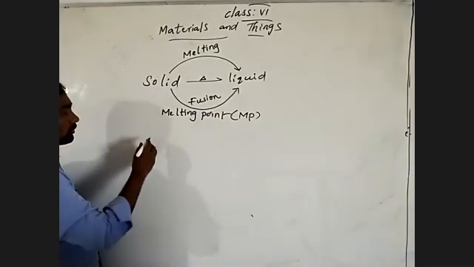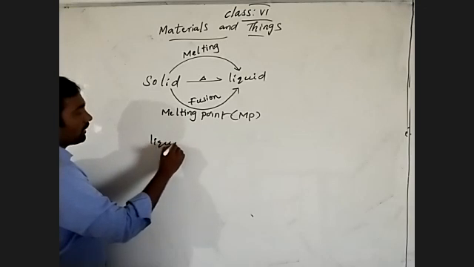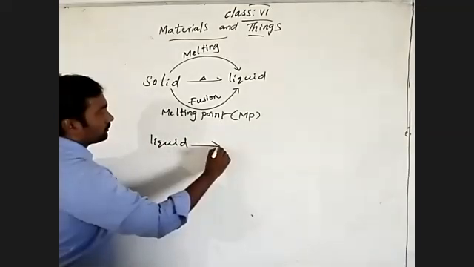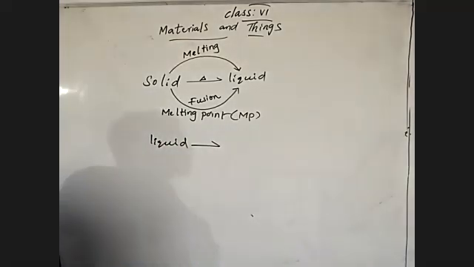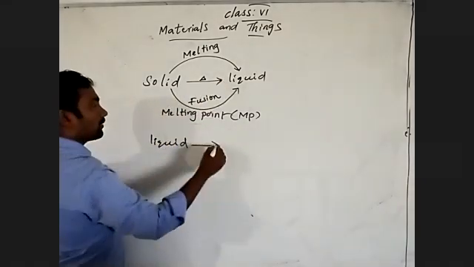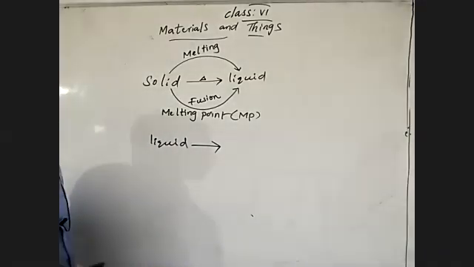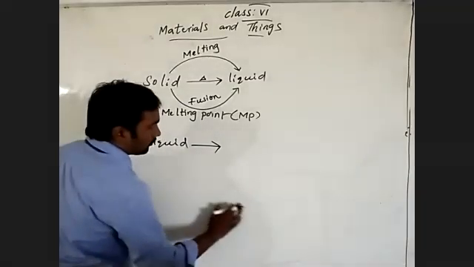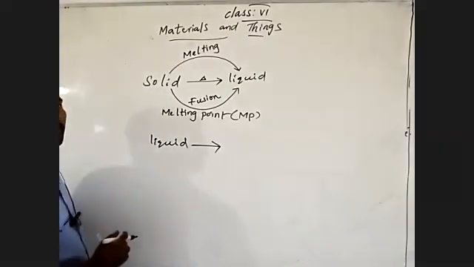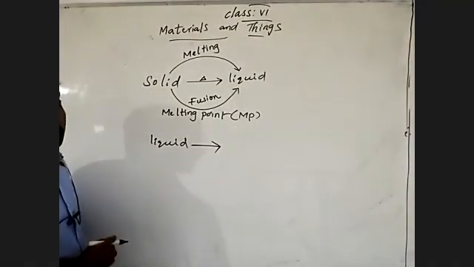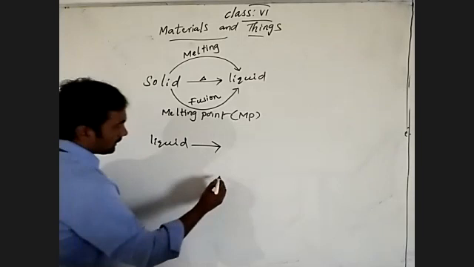Understand? Coming to one more: when we are giving heat energy to a liquid, what will happen? We already discussed in the last lesson the separation of substances by giving heat energy to water. Let's discuss it again.